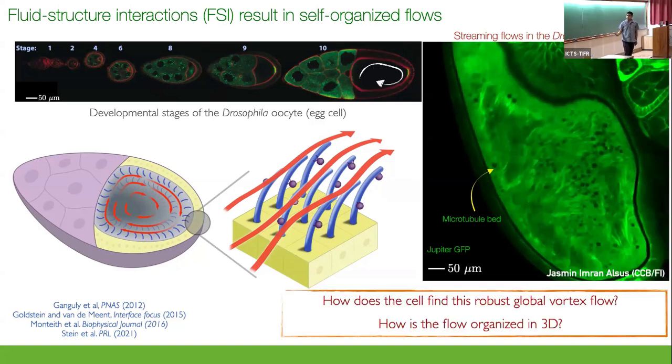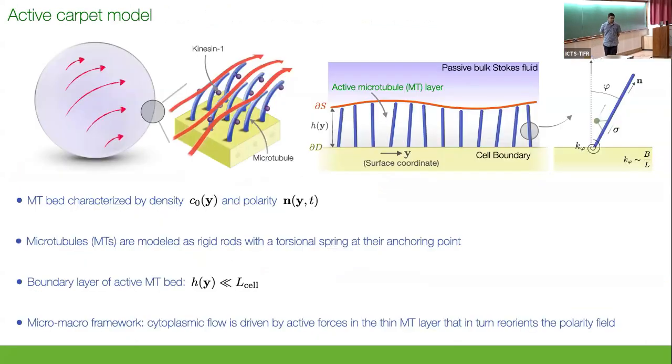So what I will tell you is about a theory that tries to explain the emergence of this flow, or to put this explanation in a mathematical framework, and tells you about how these things are organized in 3 dimensions. So in this theory, which I'm calling the active carpet model, I'm not interested in dynamics of individual filaments.